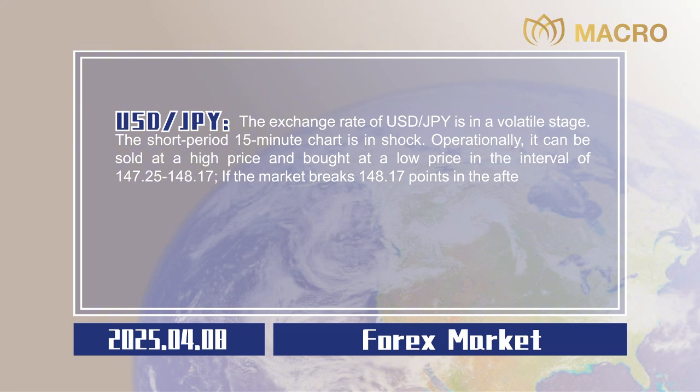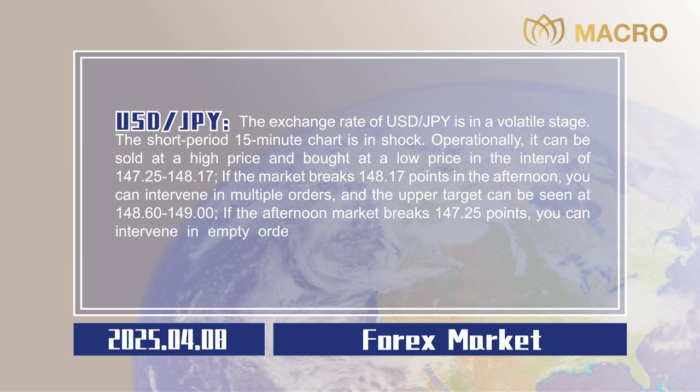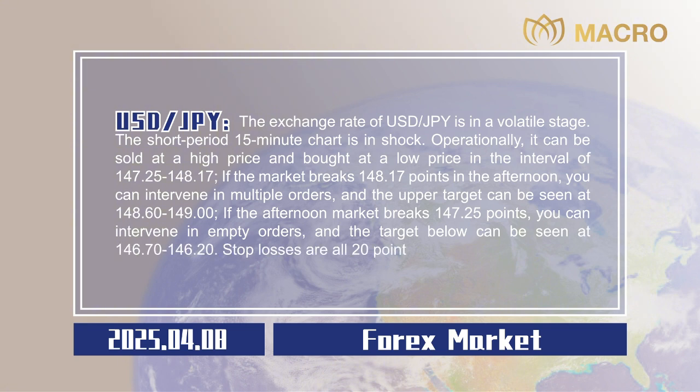148.17 points in the afternoon, you can intervene in multiple orders, and the upper target can be seen at 148.60 to 149.00. If the afternoon market breaks 147.25 points, you can intervene in empty orders, and the target below can be seen at 146.70 to 146.20. Stop losses are all 20 points, 0.20.